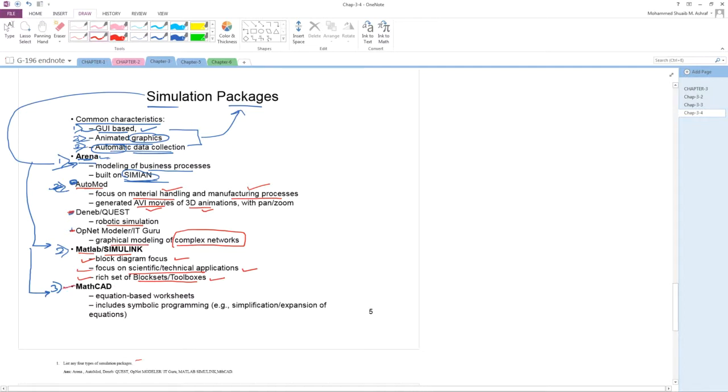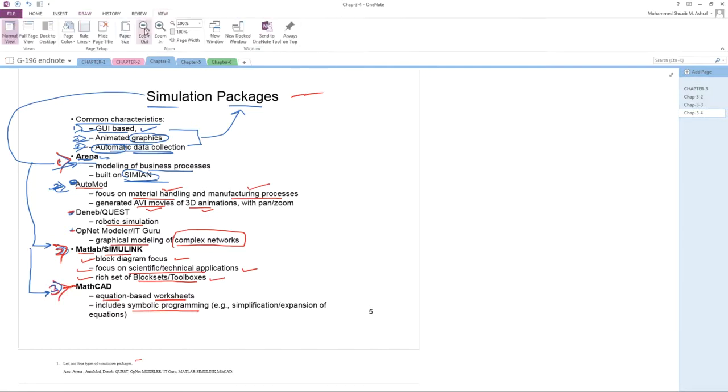MathCAD. MathCAD yani it will support mathematical equations, worksheets. It will include symbolic programming language. So these are the simulation packages. Number 1 Arena, number 2 MATLAB, number 3 MathCAD.